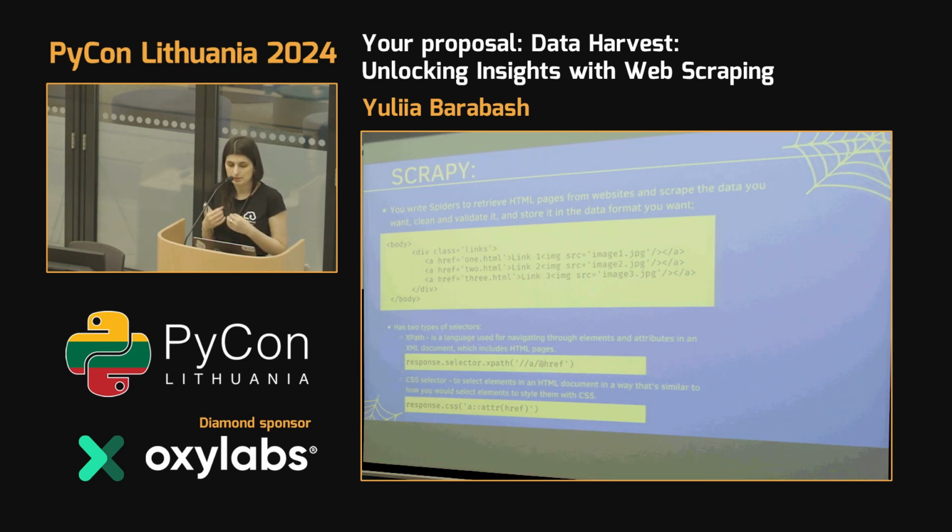That's why in Scrapy it's possible to specify some way of unique path, a unique identifier for the objects that you search for in your HTML. Right now we have XPath, where you can specify the XPath to your object inside the HTML code, or you can use a CSS selector.